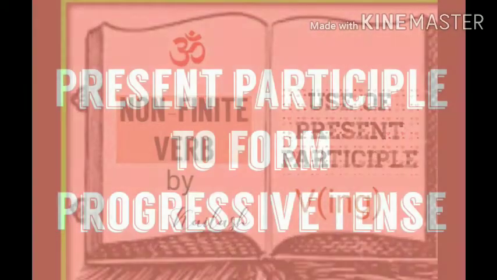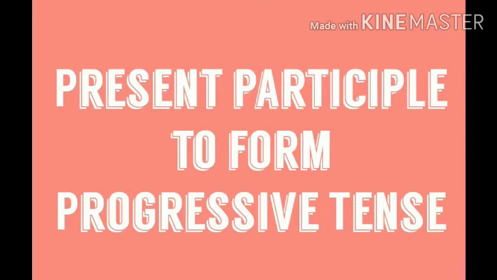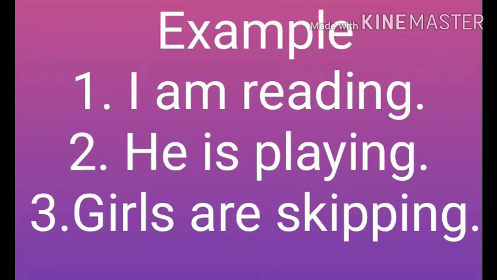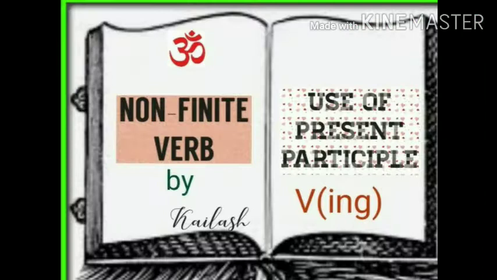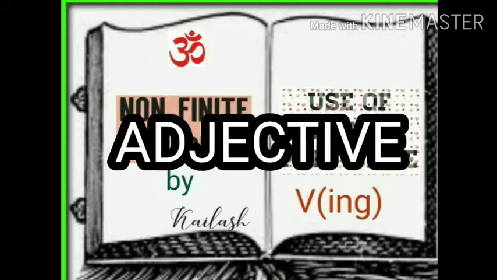First, present participle is used to form progressive tense. While making sentences of present progressive or past progressive, as we have read while studying the tenses, we use the ing form of verb. For example, I am reading, he is playing, girls are skipping, etc. Now come to the second point. Present participle is used as an adjective.